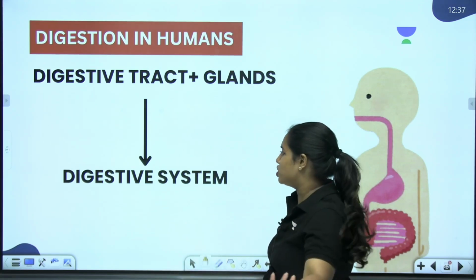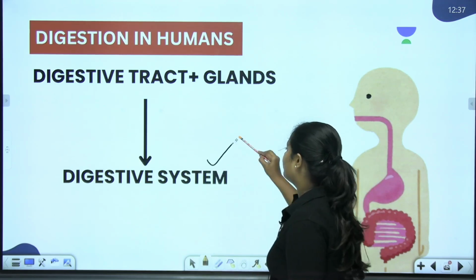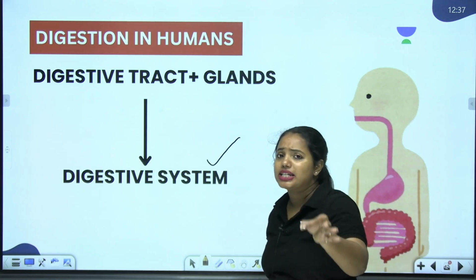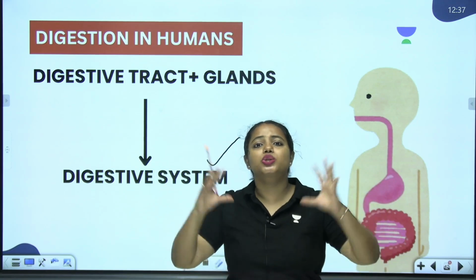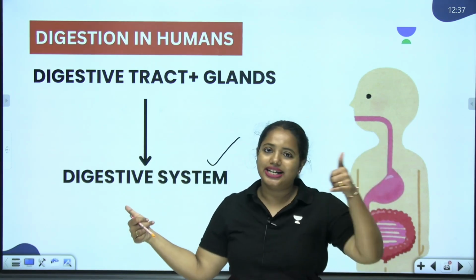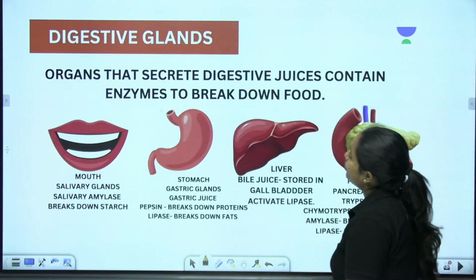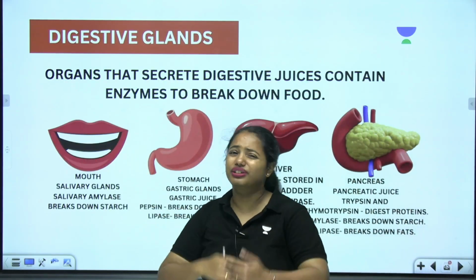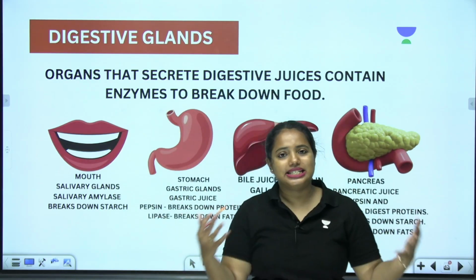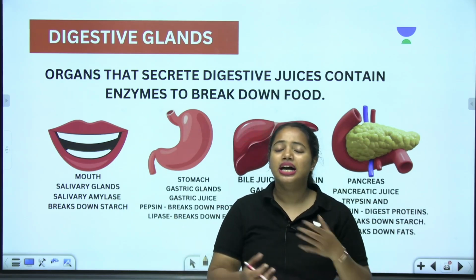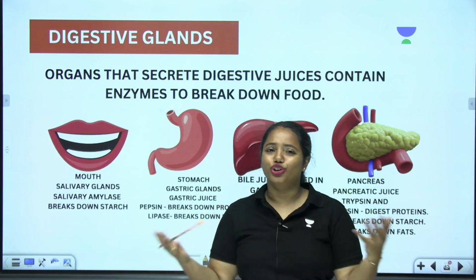But when you talk about digestion, we know that it has a system associated with it. This is called the digestive system. The digestive system has the digestive tract and digestive glands. So the digestive system works with the help of the digestive tract and digestive glands. That's what we are going to learn in detail now. You can see that digestive glands are of different types. But what are these glands exactly? These are the organs that secrete certain kinds of juices that contain enzymes, and these enzymes are going to break down the nutrients.